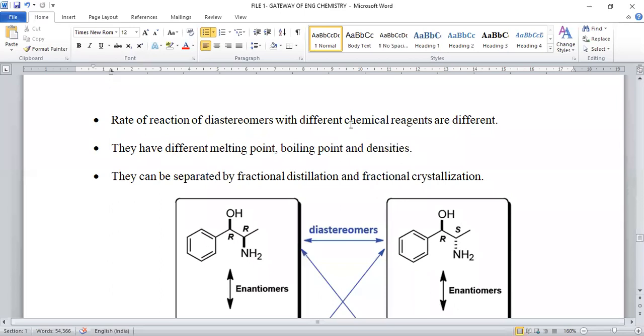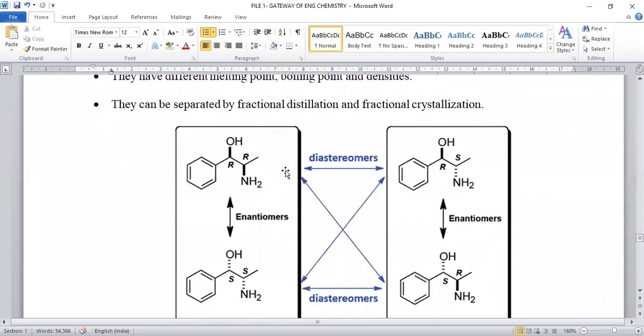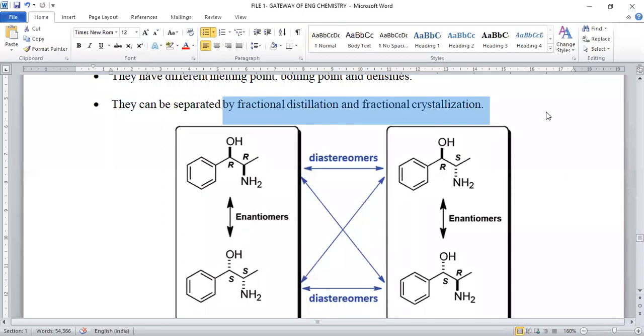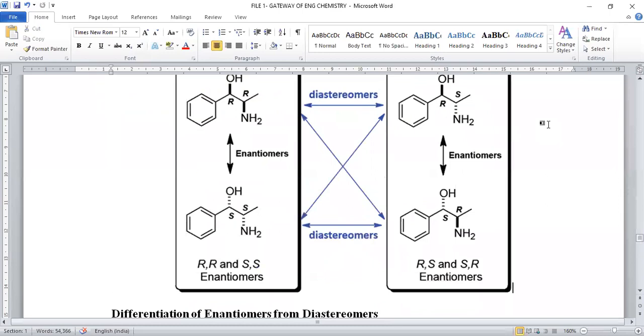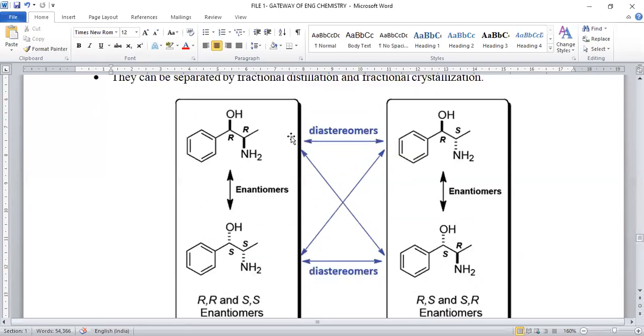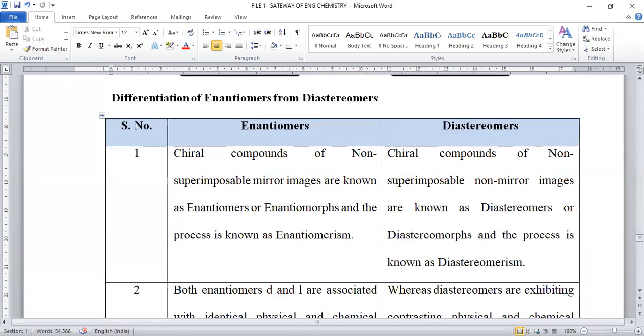Physical properties are different, bond lengths are different, orientation is different, and their chemical properties are also different. Melting point, boiling point, and density values for diastereomers are also different. In order to separate diastereomers, we have to go for fractional distillation or fractional crystallization methods. And this is also another typical example of a diastereomeric pair, right?